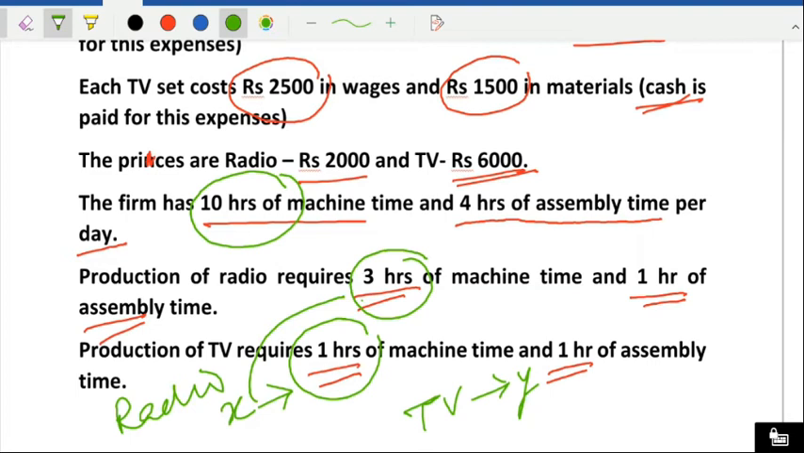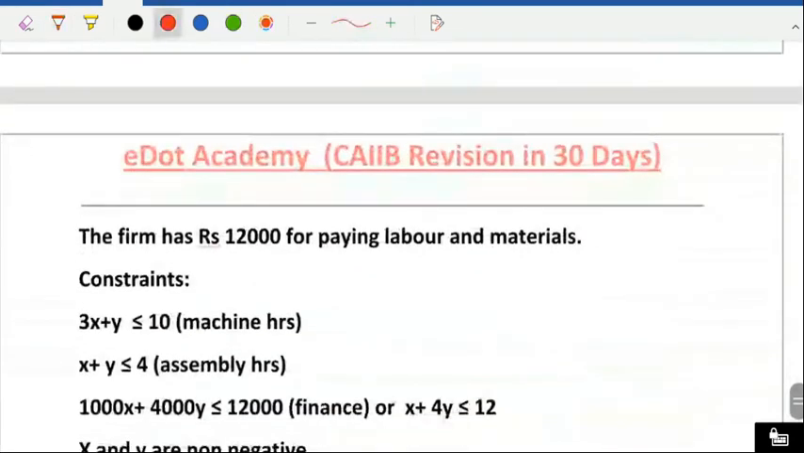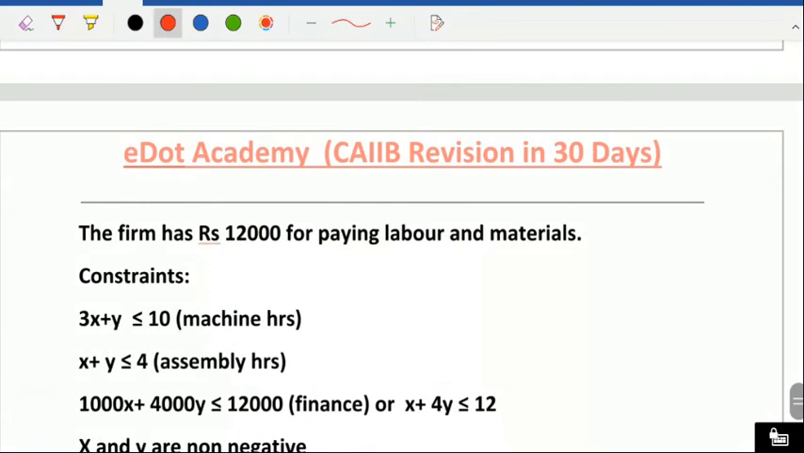So how many total hours are there? 3X plus 3Y. You can see here, I have just written here. 3X plus 3Y. So these many hours are required. But machine can work up to 10 hours. So that means this may be equal to 10 or less than 10. I think it's very clear. Similarly,